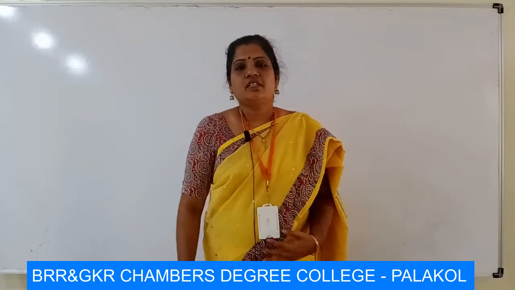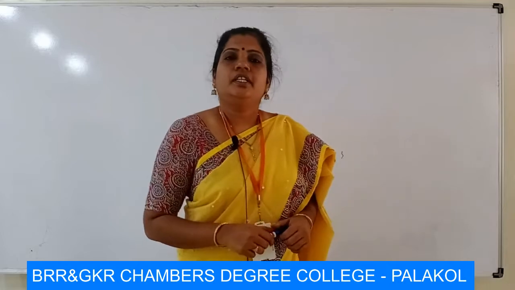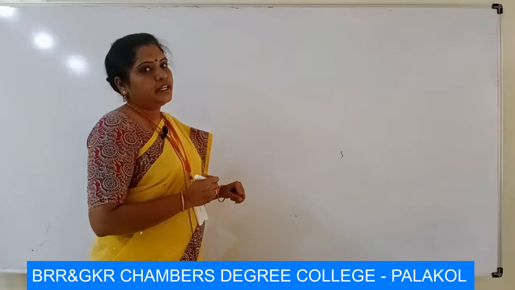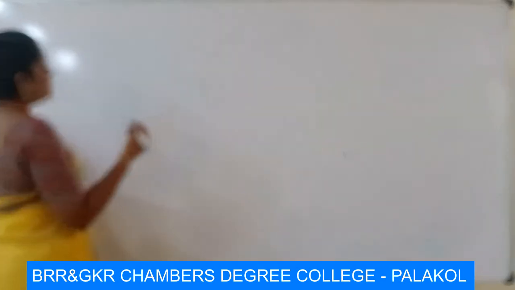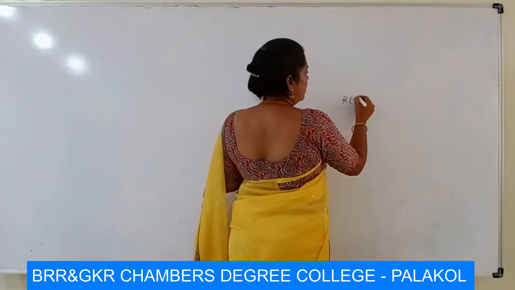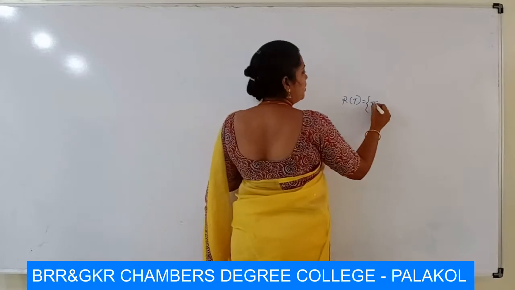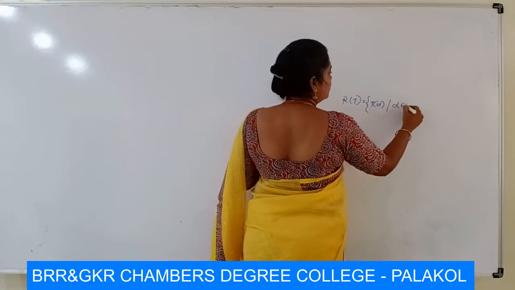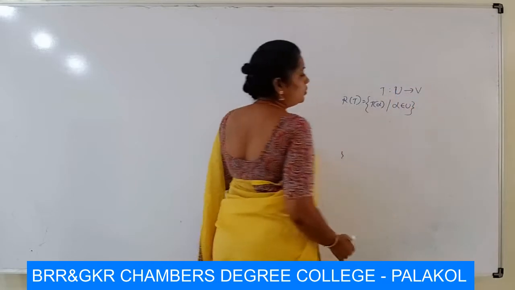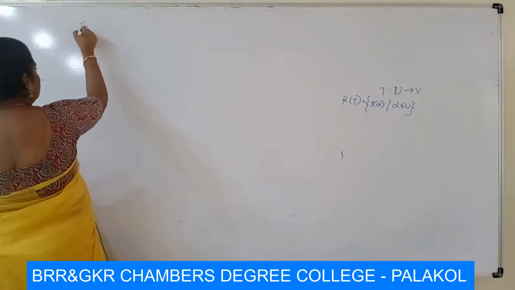Dear students, in this session I will explain the theorem on range space and a very important theorem, the rank nullity theorem. So first we see the theorem on range space. What is the range space? The range space, denoted R of T, contains elements T of alpha such that alpha belongs to U. Here T is a mapping from U to V, and U and V are vector spaces. Now we see the theorem statement.